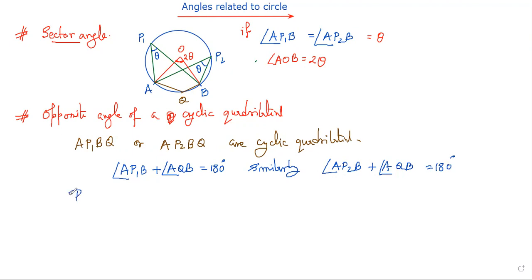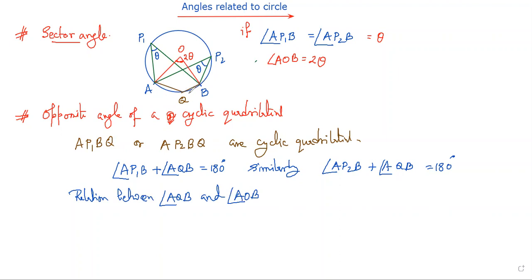Now, once it has given the opposite angle sum is 180 degrees, how will I be able to find the relation between AQB and AOB? AQB is also a sector angle, but AOB is the angle at the center, which is the other part of the circle of AB.